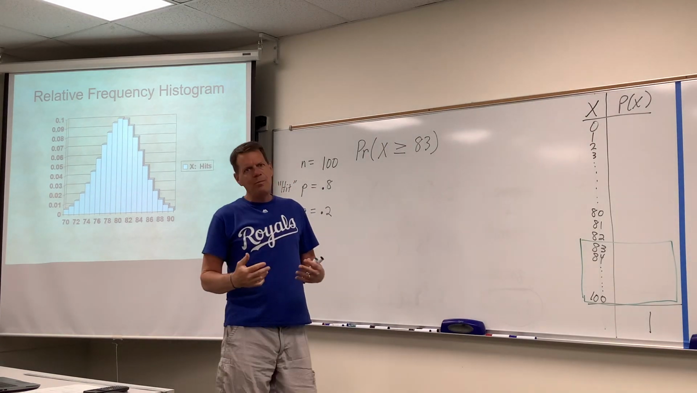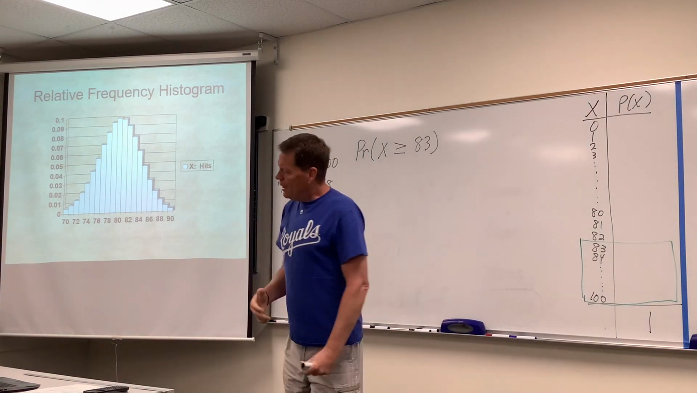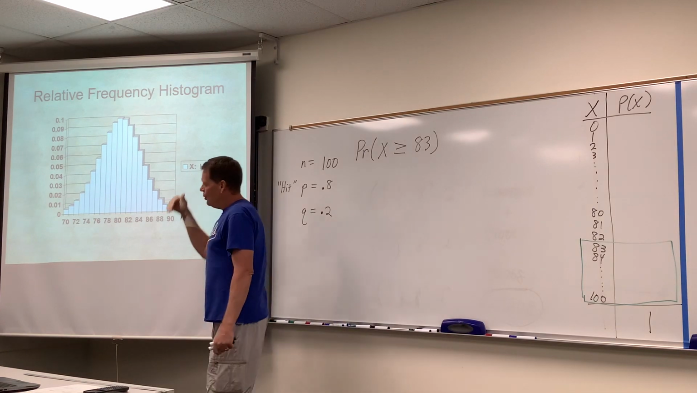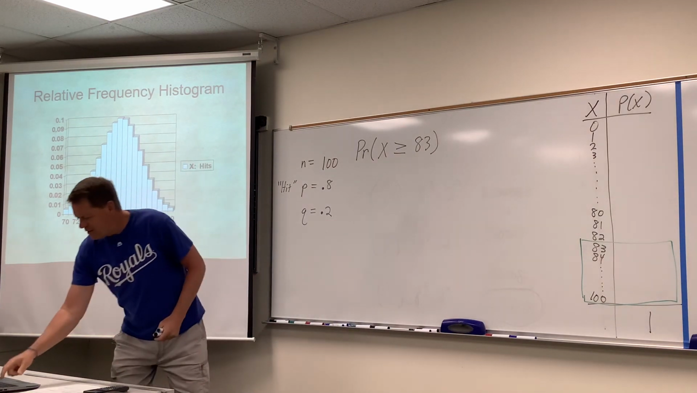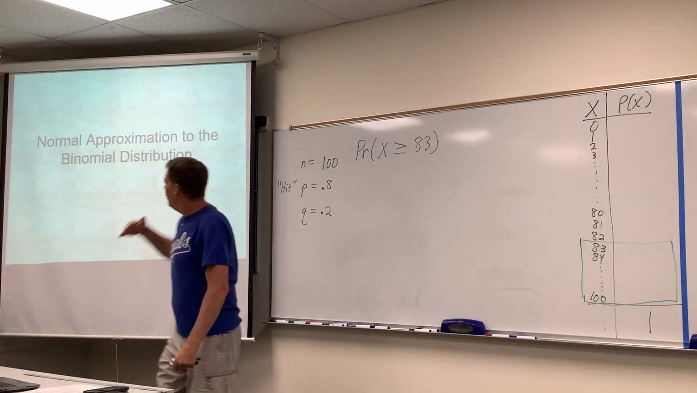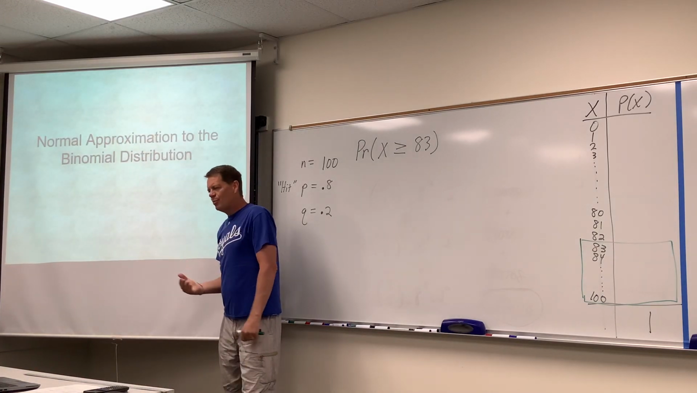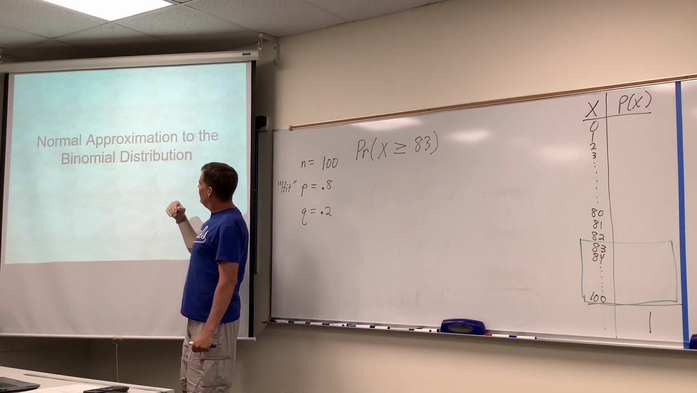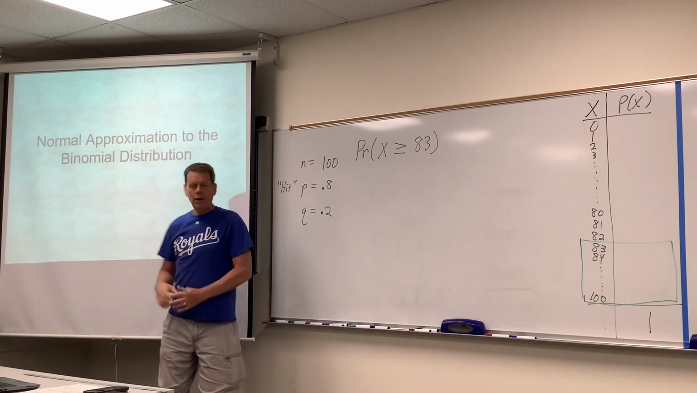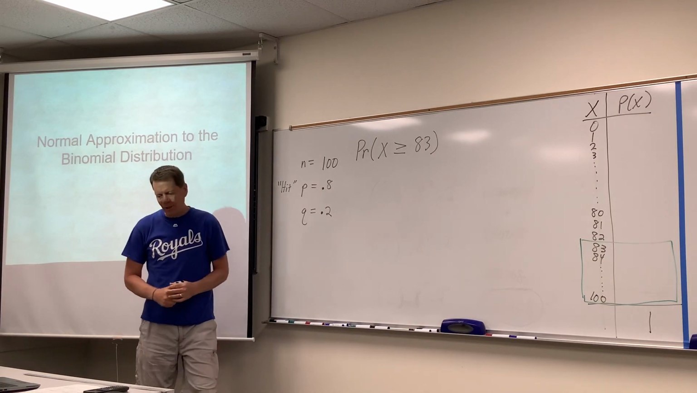So here's the theory behind this new idea. The bell curve is called the normal distribution, and this is a binomial question. That's why this is called normal approximation to the binomial distribution. We're using a bell curve as an approximation, as a substitute for this particular binomial question.